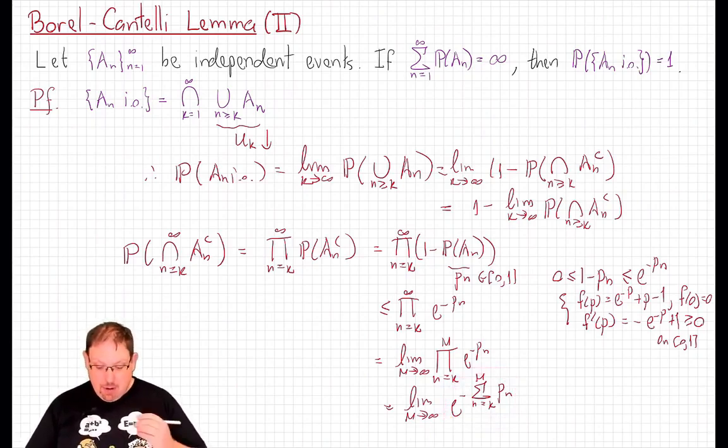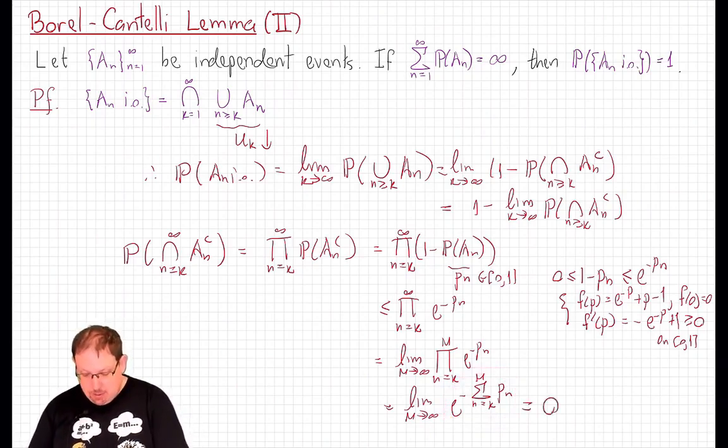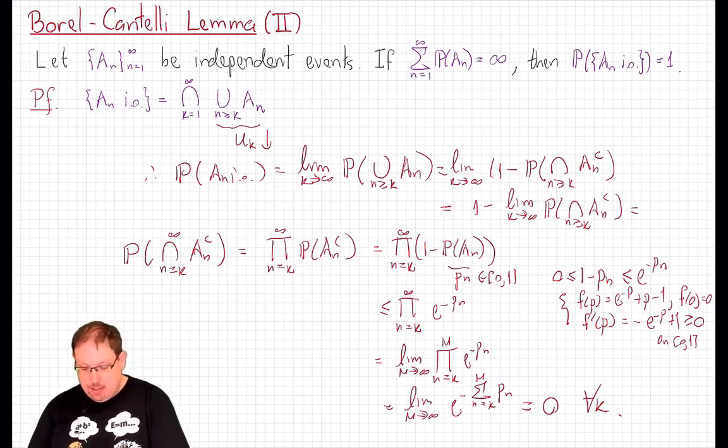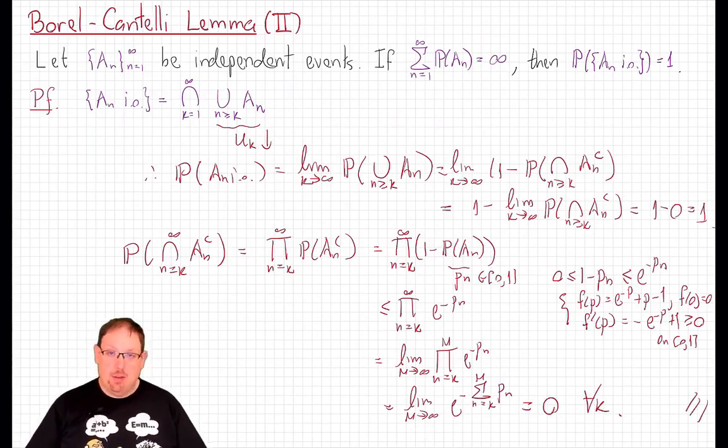In fact, for any fixed k, this is equal to 0. And so we therefore have that this limit is a limit of a constant sequence. This is 1 minus 0, which is 1, which concludes our proof of the Borel-Cantelli lemma, part 2.